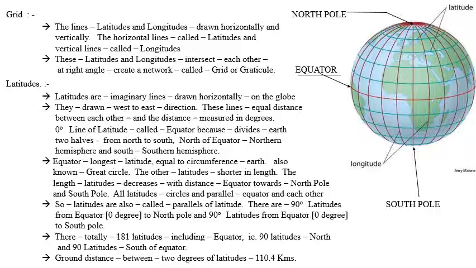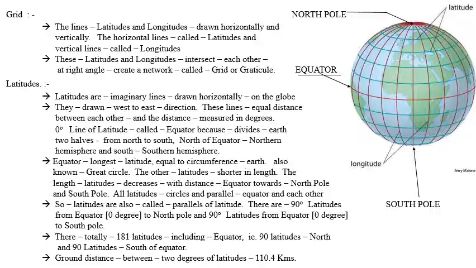Now we will study another important point about the lines of latitudes and longitudes, which is the grid. Grid is nothing but the lines which are drawn on the globe in the form of a net.